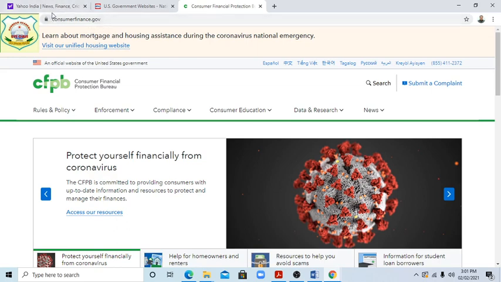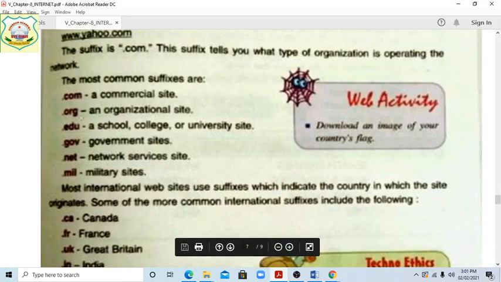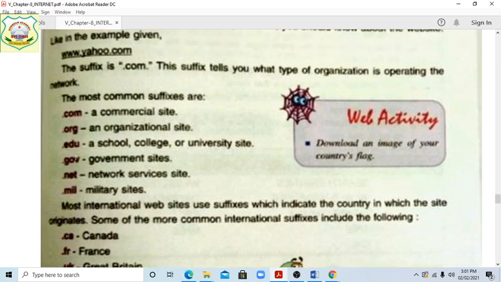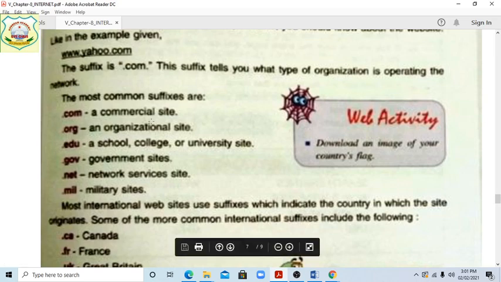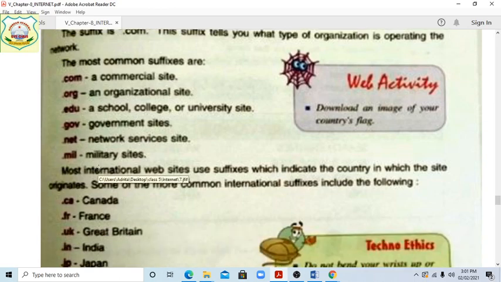Consumerfinance.gov. So students, we can see here .com, .org, .edu, .gov, .net, like this. It is given at the last place, just like .com is given here. The same way, all these options will be given. Then you can recognize what type of company or what type of links these are. If .com is given, that means commercial site. If .org is given, that is an organizational site. If .edu, educational site, you can easily identify.